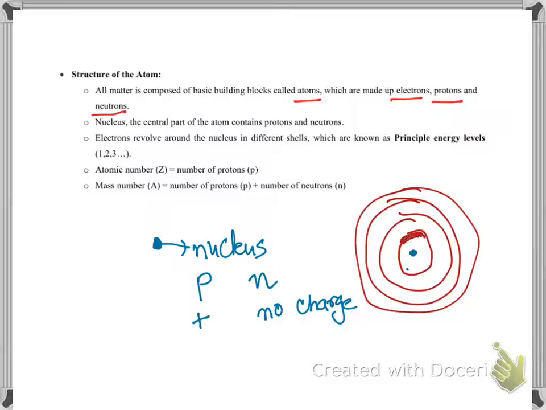This is the first energy level, second energy level, third energy level, and fourth energy level. Now, these two terms, make sure you memorize them. Atomic number, which is represented by the letter Z, is the number of protons in an atom, and mass number, which is denoted by the letter A, is the number of protons plus the number of neutrons.